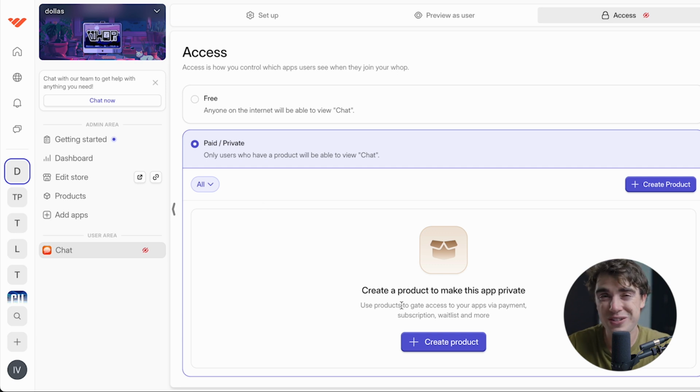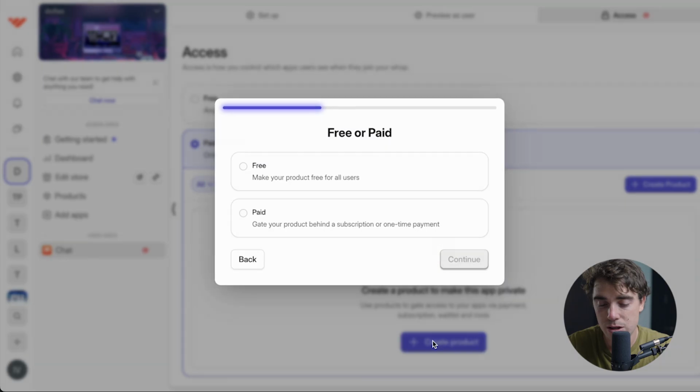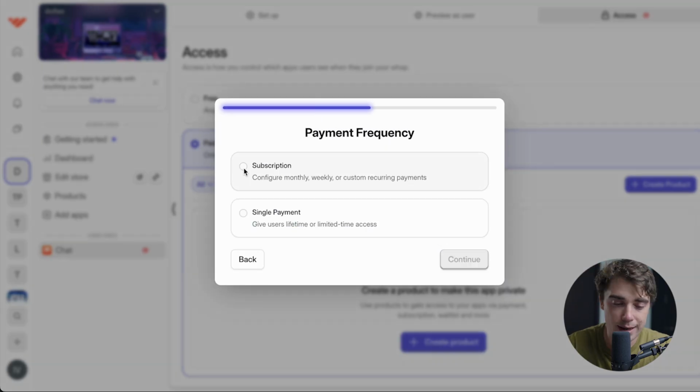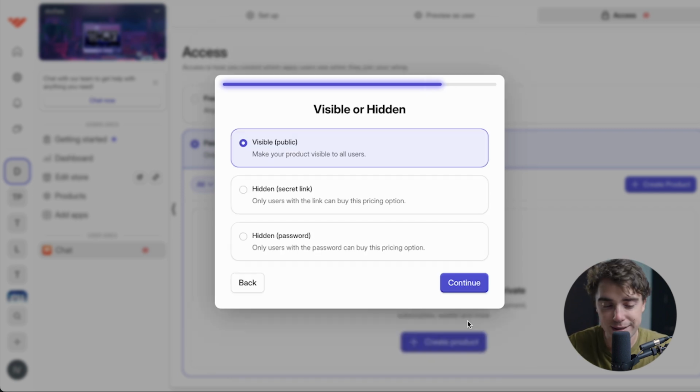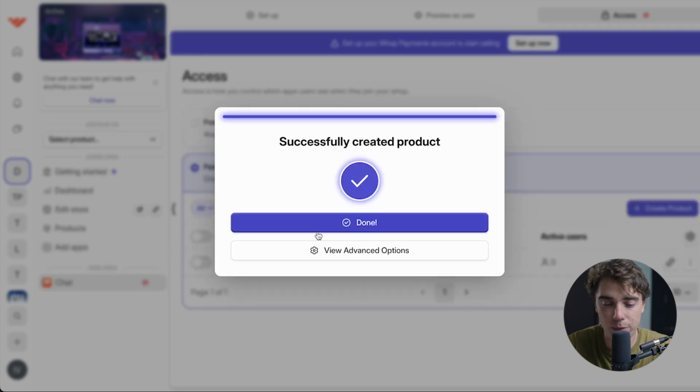But in order for us to actually charge money, we have to offer some type of value. So let's build a product around it. Let's create product. It's going to be paid, a subscription here. We're going to be charging $9.99, with no free trial or initiation fee. Again, you can set it if you like. Let's press continue here, and depending on what you want to do, you can have the price be visible to the public or even hidden. For example, if the price is really high and that's going to scare some people away, you can choose to hide it from your customers until they actually go through the call with you. Let's press continue here, and boom, our product is created.